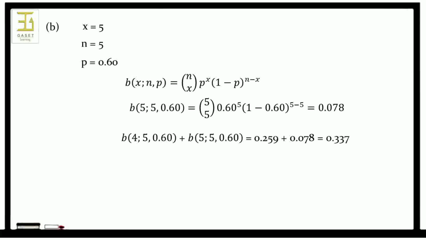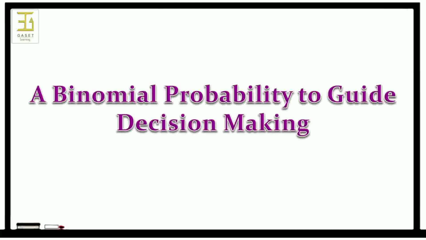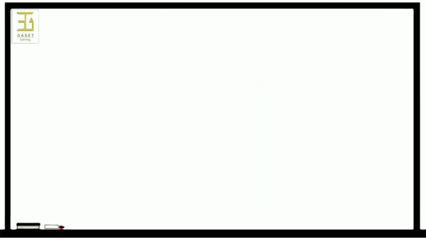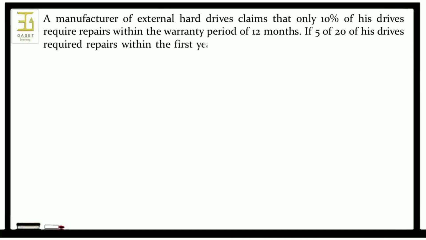Can we use a binomial probability to guide decision making? Yes. For example, a manufacturer of external hard drives claims that only 10% of his drives require repairs within the warranty period of 12 months. If 5 of 20 of his drives required repairs within the first year, does this tend to support or refute the claim?